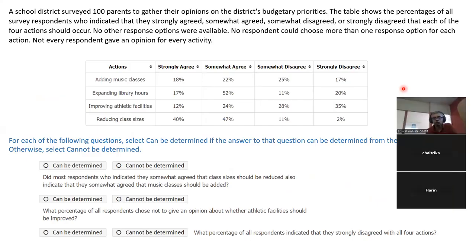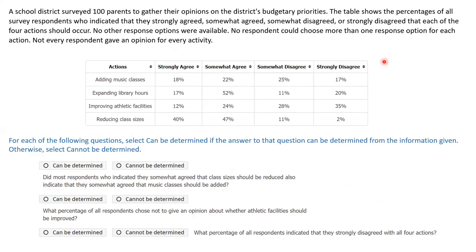Interesting one. A school district surveyed 100 parents.